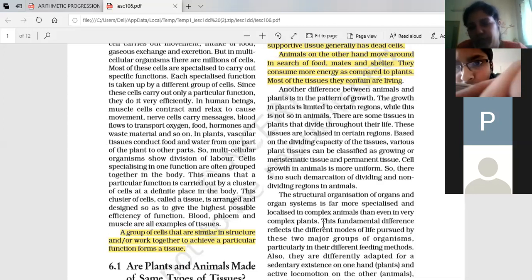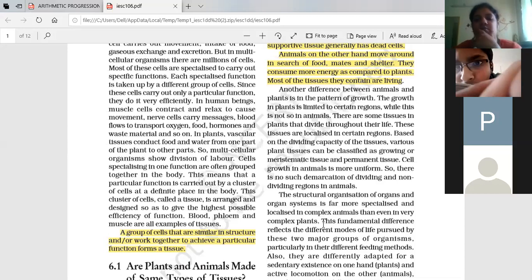So this is one more difference. In complex animals, the structure of organs and organ systems is completely different, far more specialized and localized. Even in very complex plants it will be there. But in normal plants, the structure will not be so different. The structure, ma'am, is exactly the same.